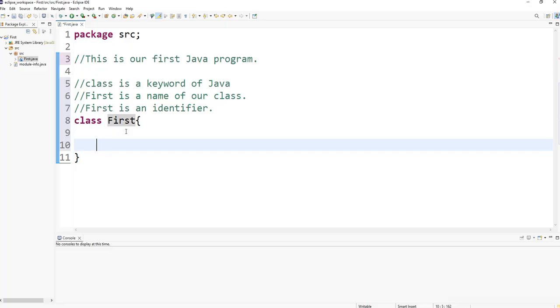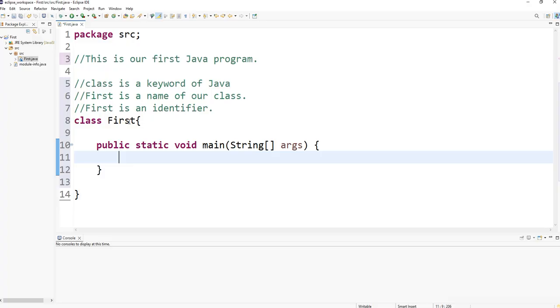After we created our first class, we should create a special method which is called the main method. So let's create it, and after that I'll describe its structure and what it does. I'm typing public static void main, string, square brackets, args, and I also create opening and closing curly braces.